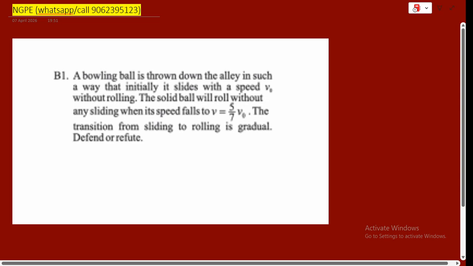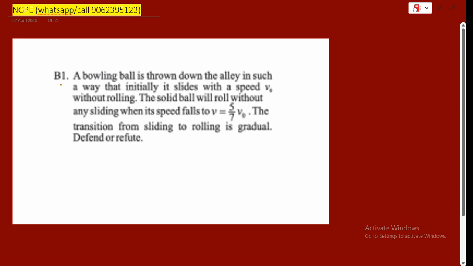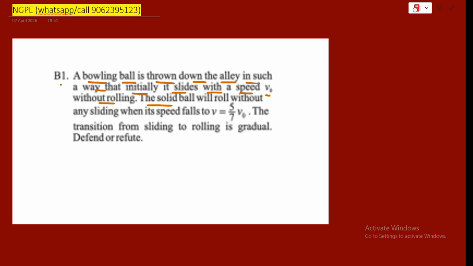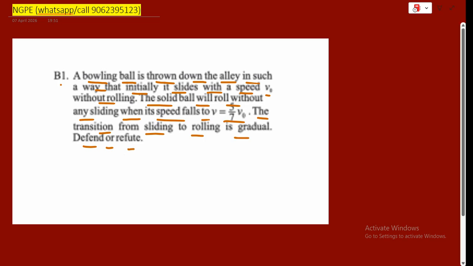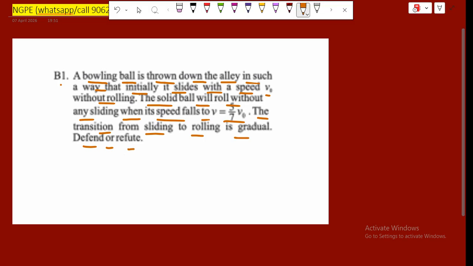The question says a bowling ball is thrown down the alley in such a way that initially it slides with a speed v0 without rolling, and the solid ball will roll without any sliding when its speed falls to v = 5/7 v0, and the transition from sliding to rolling is gradual. Defend or refute. Nice question.